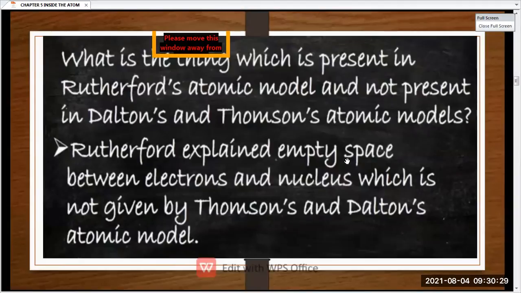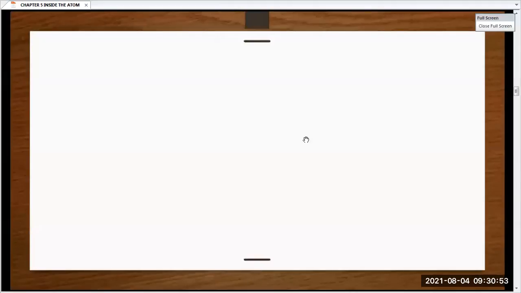Okay, let us see what is the thing which is present in Rutherford's atomic model but not present in Dalton's atomic model. So what thing was present? Empty space between the electrons and nucleus. So Rutherford ने क्या explain किया? Empty space between the electron and the nucleus, which was not explained by Thomson and Dalton's theory.